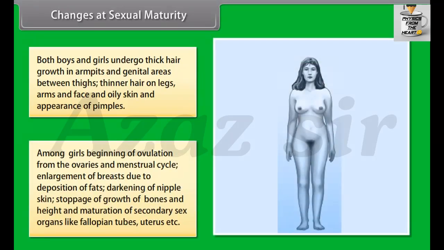Among girls, there is beginning of ovulation from the ovaries and menstrual cycle, enlargement of breasts due to deposition of fats, darkening of nipple skin, stoppage of growth of bones and height, and maturation of secondary sex organs like fallopian tubes, uterus, etc.